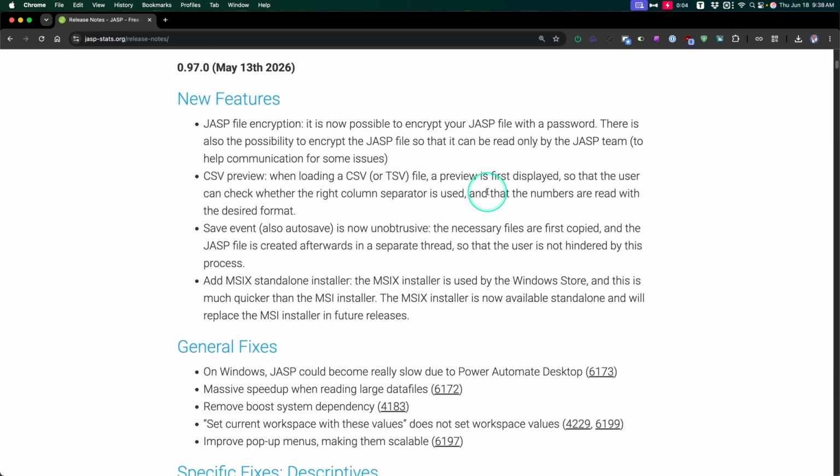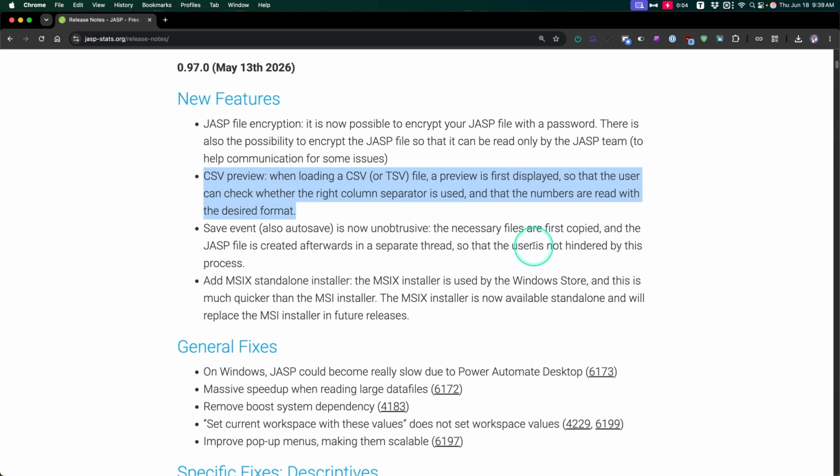Let's talk about a month ago when they dropped this, as you can see, May 13th, 2026, some new features. And in another video, I'm going to talk about this second bullet point, CSV preview. So I'm going to update my how to open a CSV file in JASP video, which has been around the channel for, I want to say, 7 years or something like that. It's one of my most viewed videos. And I'm just going to update it because if you have an updated version of JASP, it's going to look a little bit different than it used to. So stay tuned for that. Probably the next week, you'll see a new video on that one.